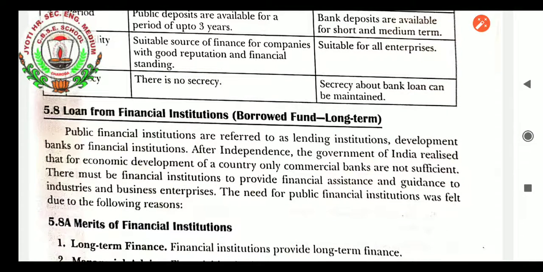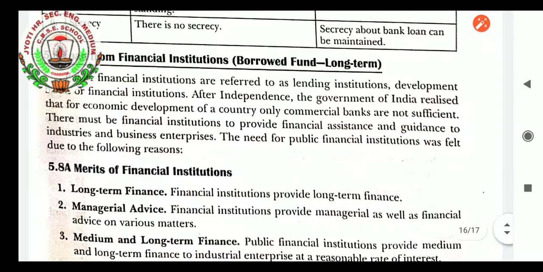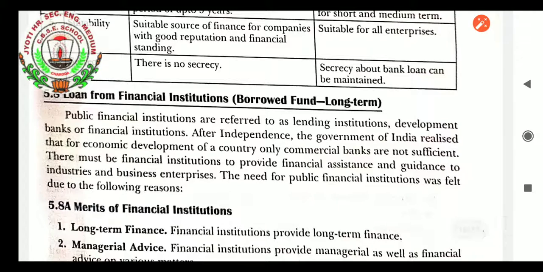Loan from financial institutions is a borrowed fund, another type of source of finance for the business. Besides banks, we can take money from financial institutions, which help many small-scale and large-scale industries to do business. It is generally a borrowed fund and it is long term. Public financial institutions are referred to as lending institutions, development banks or financial institutions.